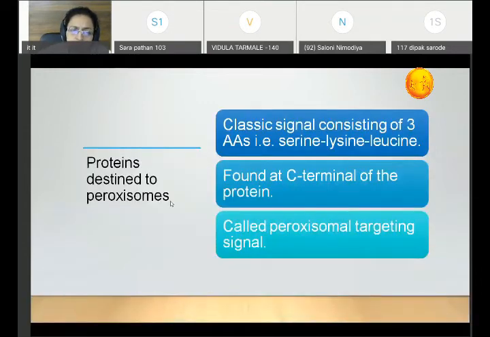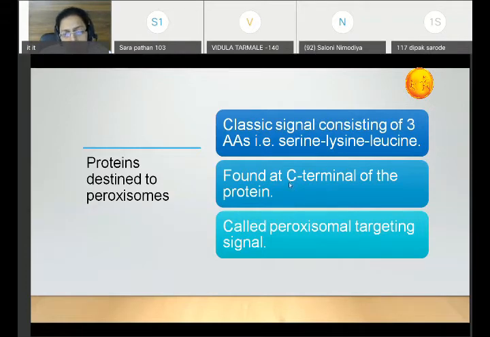Now, the proteins which are destined to peroxisomes. The classical signal sequence for those proteins is three amino acids: serine, lysine and leucine. When these three amino acids come together, they form the classical signal for proteins destined to peroxisomes. From the cytoplasm, the proteins move to the peroxisome, which is one of the cell organelles, as you know.